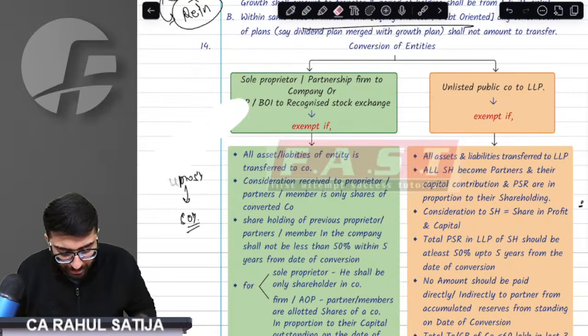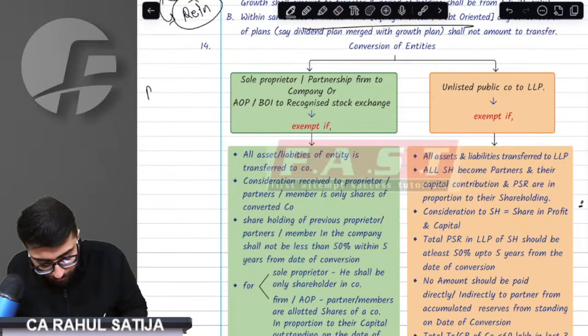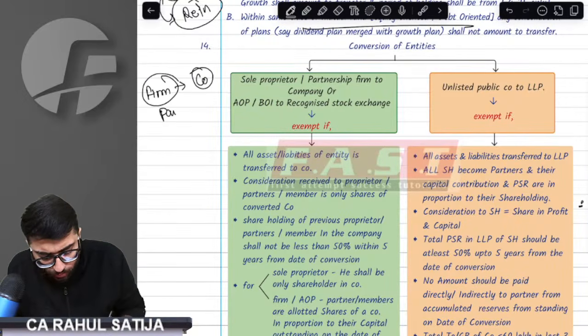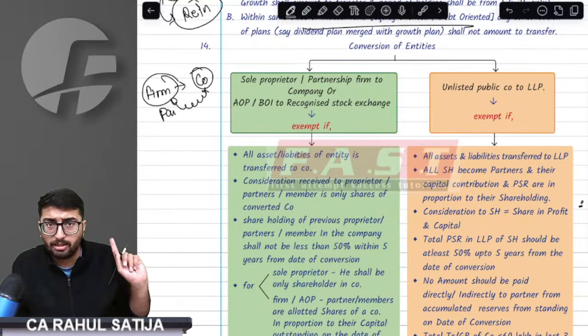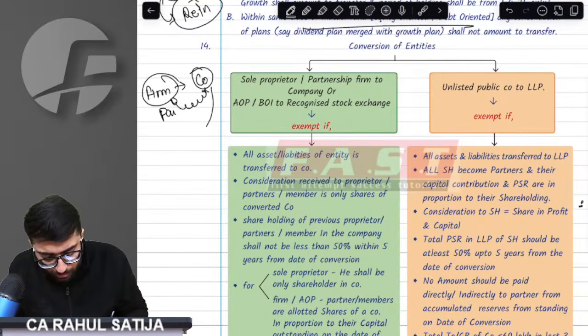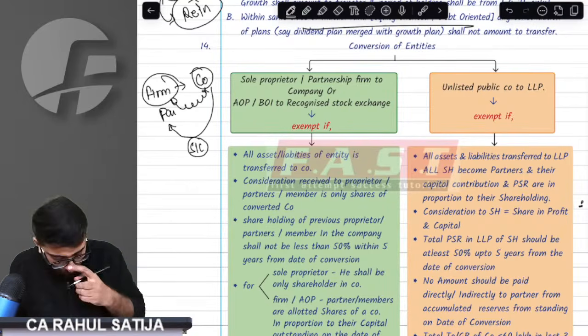Now listen to the second point. If a firm converts itself into a company, the provision says whatever assets the partners have shall go to the company only. No asset should be sold to an outsider.